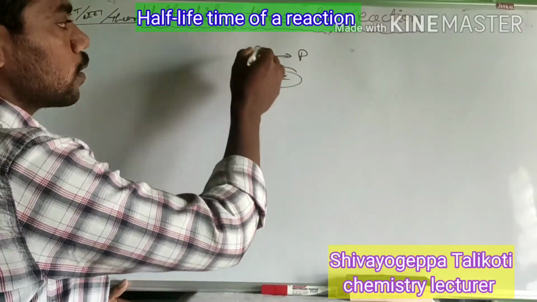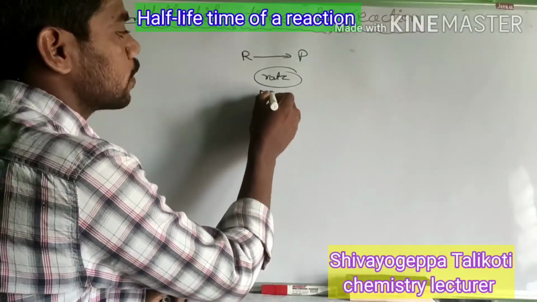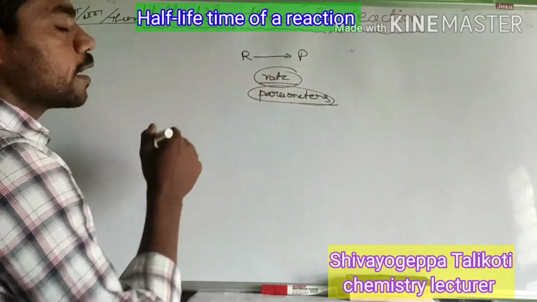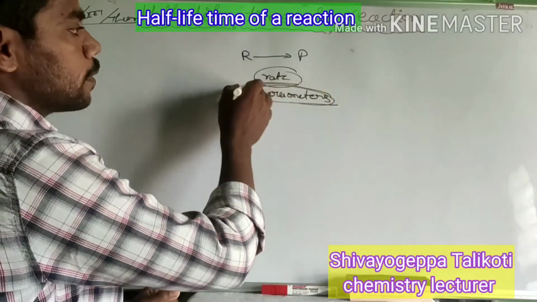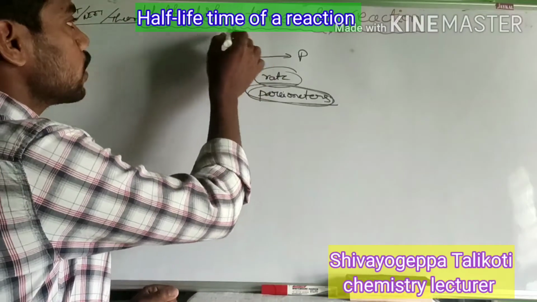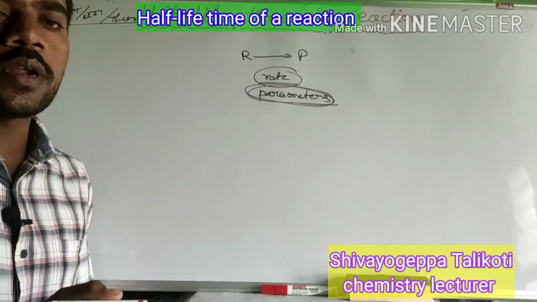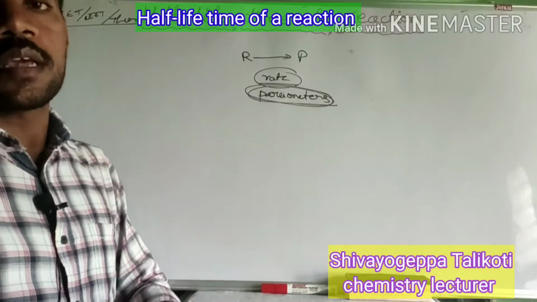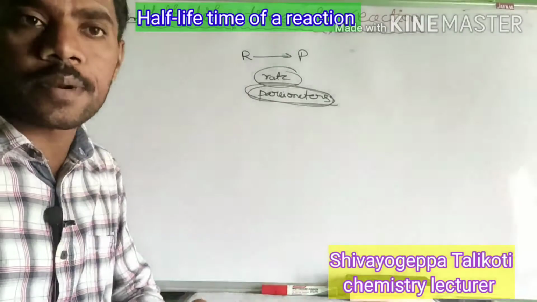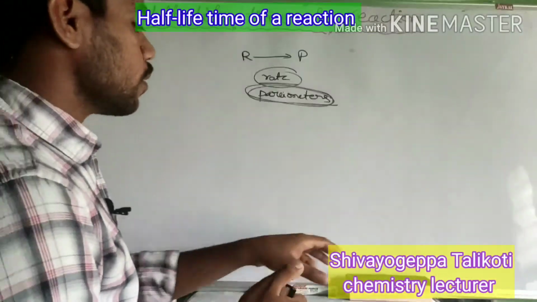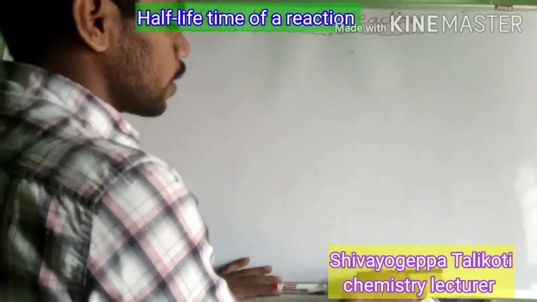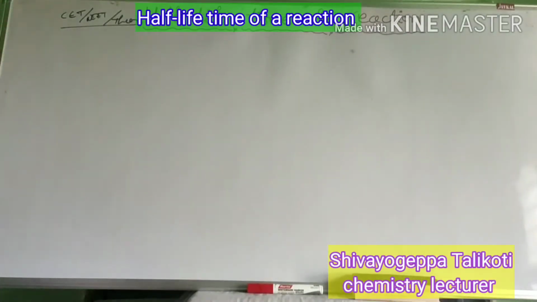Therefore, we require one parameter to know the rate of a reaction. That one parameter we need to understand the rate of any reaction. Therefore, we are using the half-life time of a reaction. In order to know the progress of chemical reactions at any time, we require one unit or one parameter. That parameter we call the half-life of a reaction. So now we will define the half-life of a reaction.